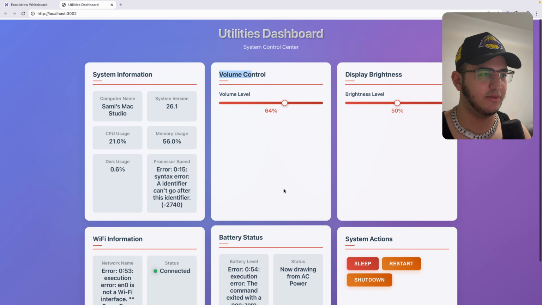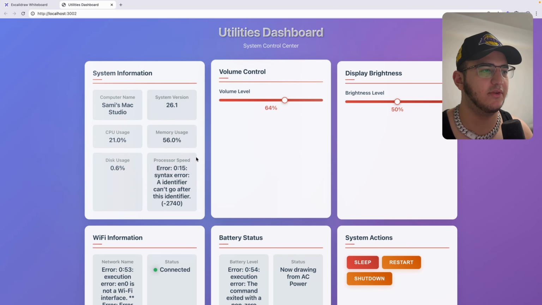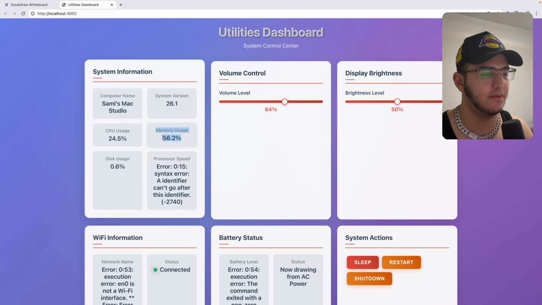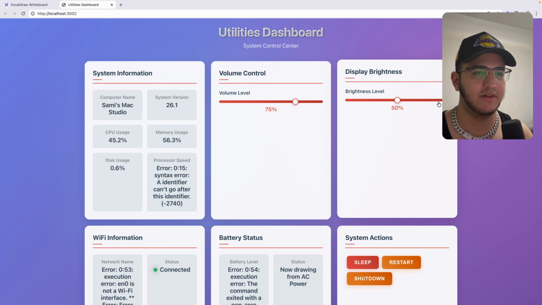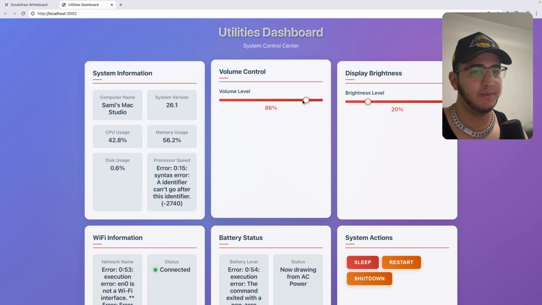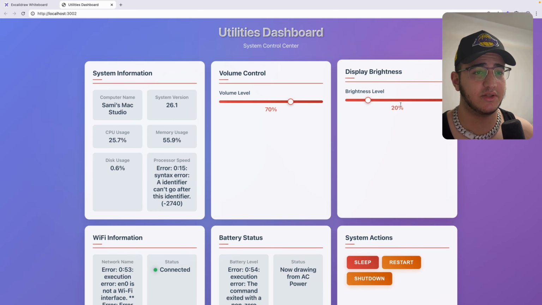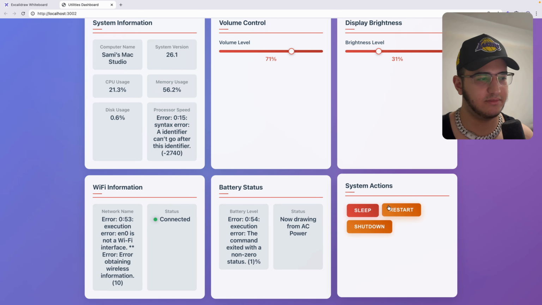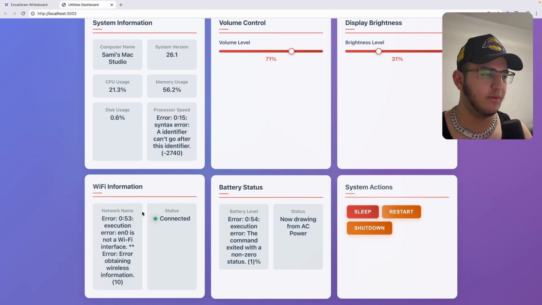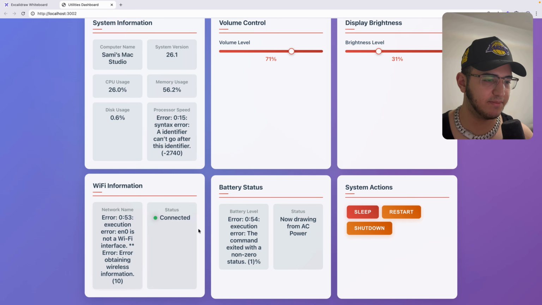But yeah, you get a couple of system actions. You can see the name of my computer, the system version, the CPU usage, memory usage. You can turn up and down the volume. Slider doesn't work very well, obviously. Not at all, apparently. The brightness level doesn't work. I mean, this slider at least adjusted the volume. This straight up just doesn't work. I would love to test this, but I'm recording right now, so I'll just let you know in the comments if this worked. Wi-Fi information, it can't get any of this.